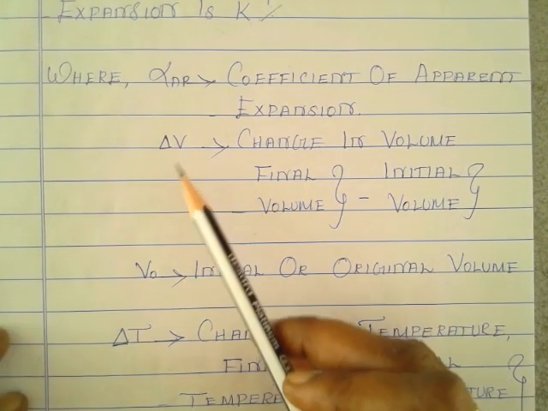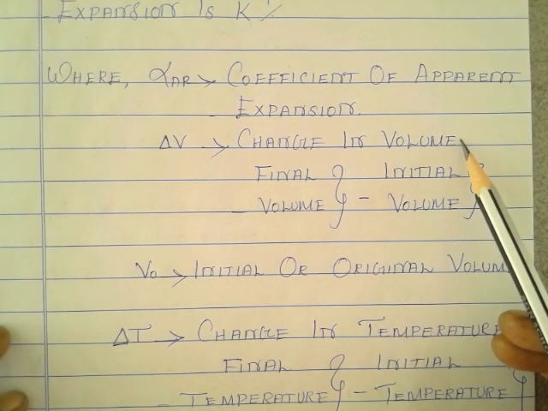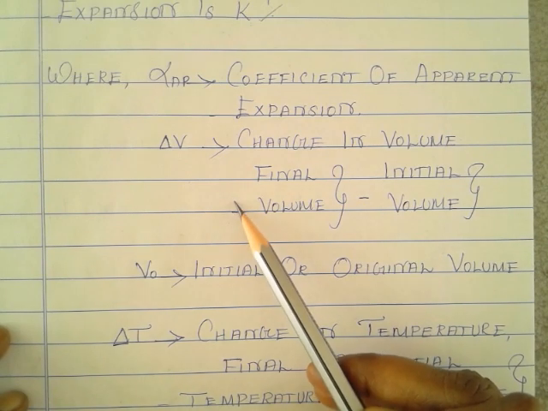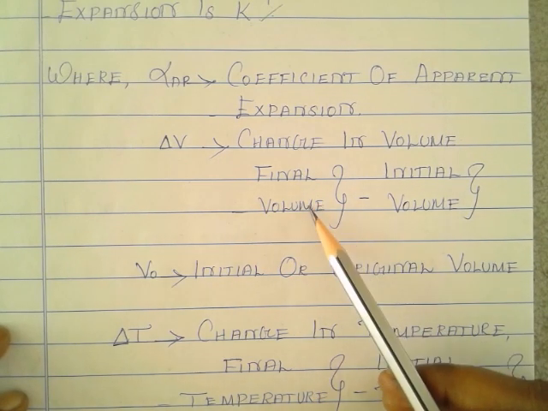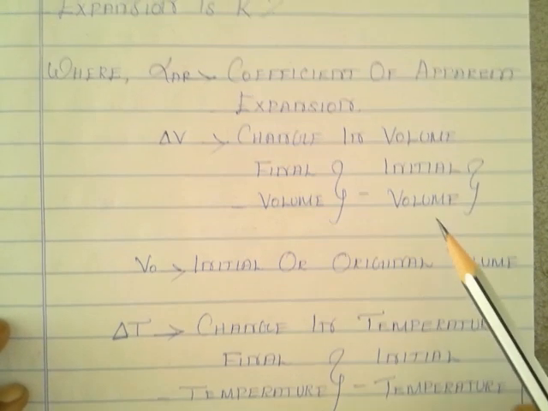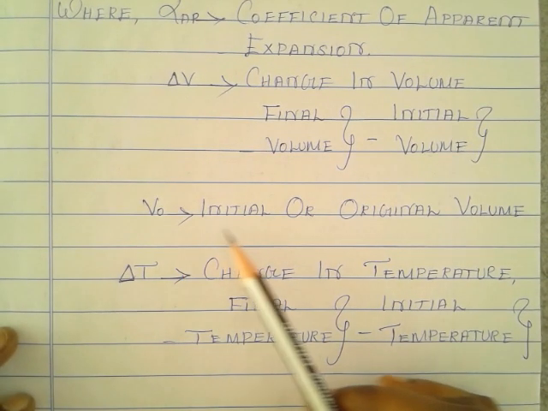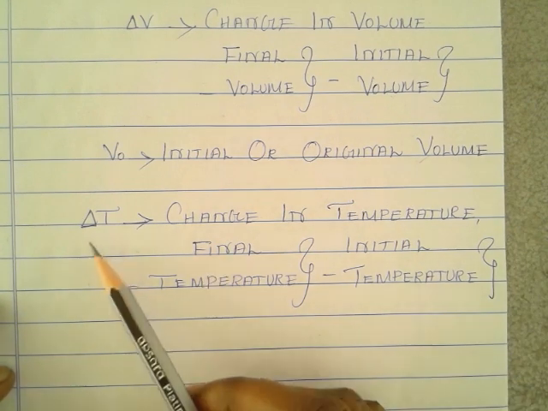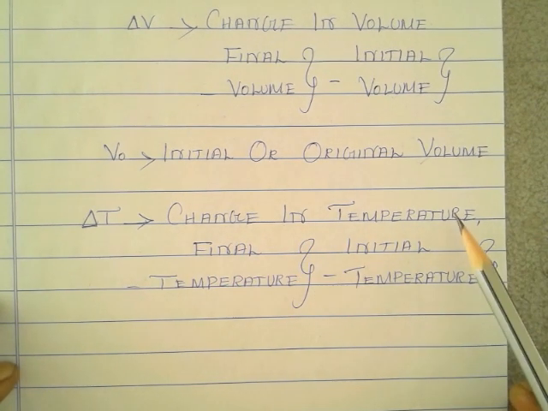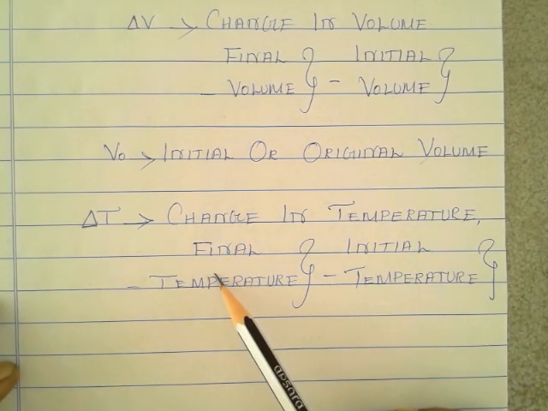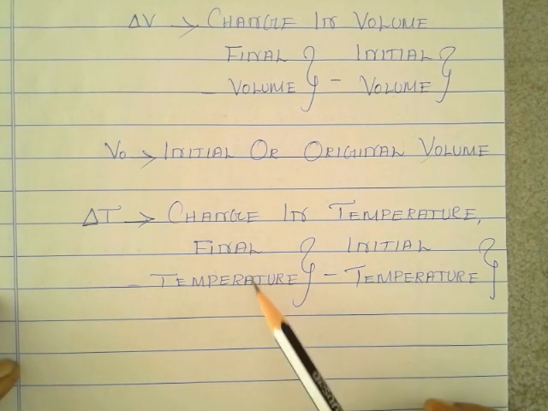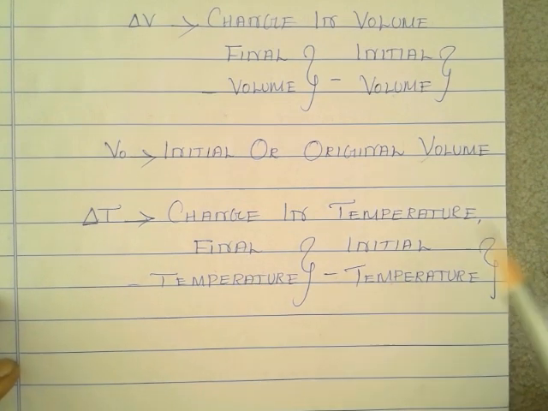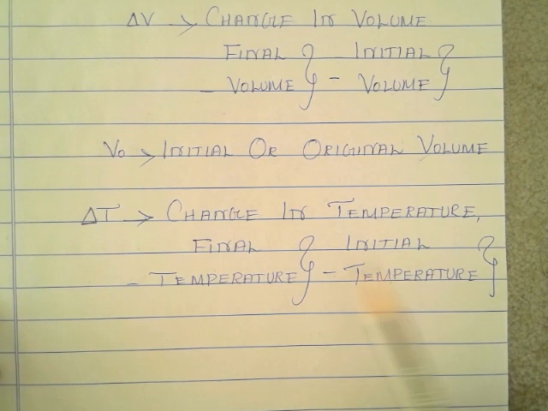Del V is the change in volume, that is denoted as the difference between the final volume and initial volume of the liquid, and V naught is the initial or original volume of the liquid, and also del T is the change in temperature, that is represented as the difference between the final temperature and initial temperature of the liquid.